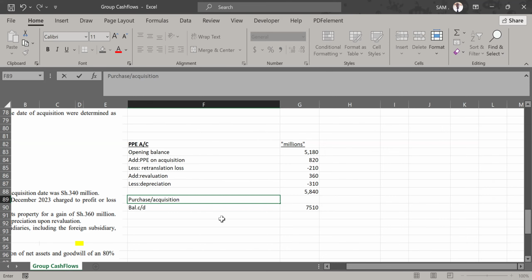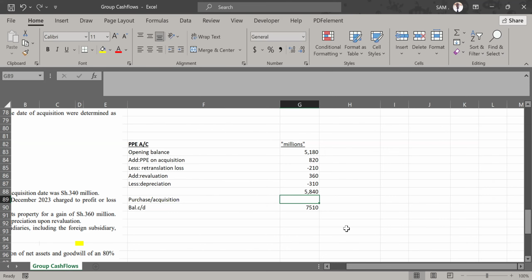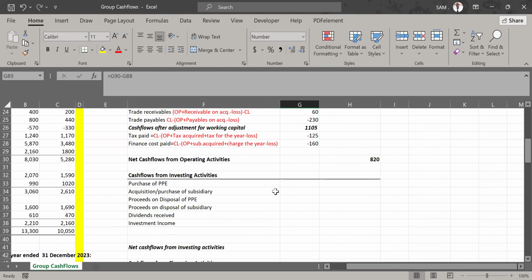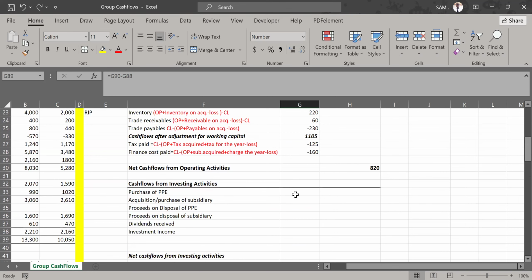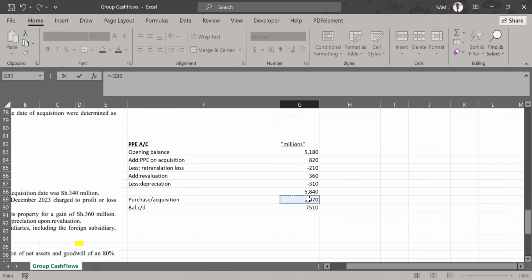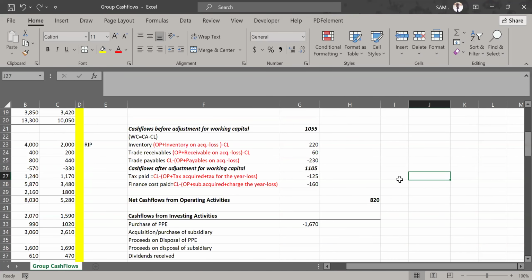The purchase or acquisition of PPE, the amount spent to acquire that PPE, is the difference between the actual closing balance and what we expected it to be. And we can see the purchase amount is 1670. So that's what we take and bring to our cash flow statement under investing activities. And we say purchase of PPE, it is an outflow. When you buy, you spend. It is 1670, like that.